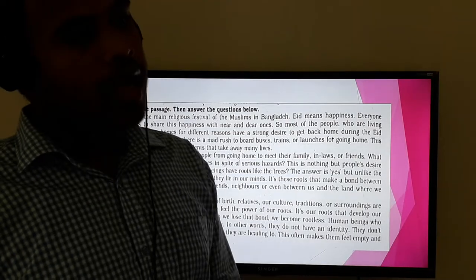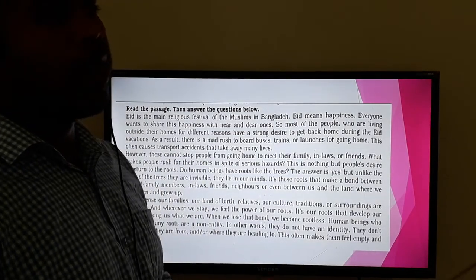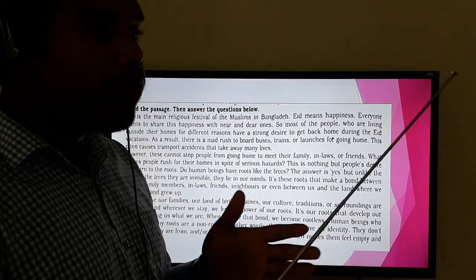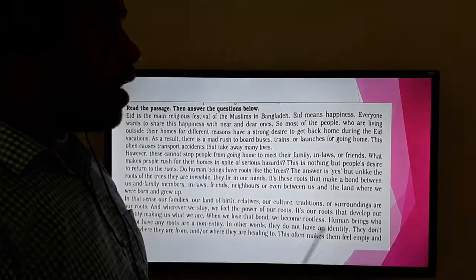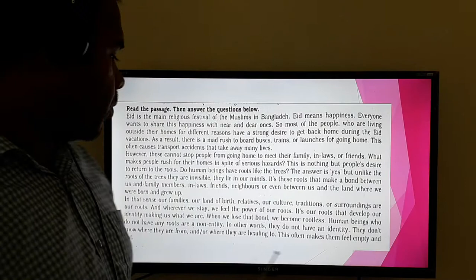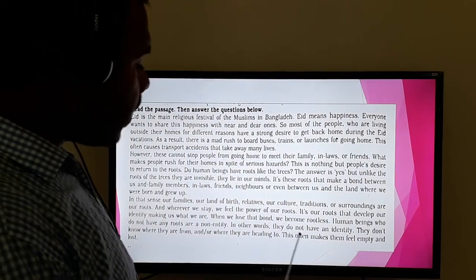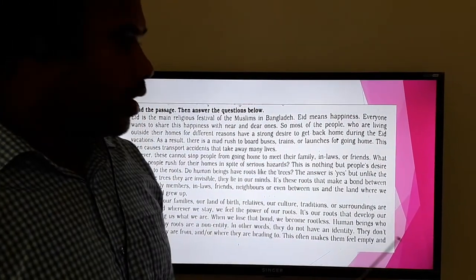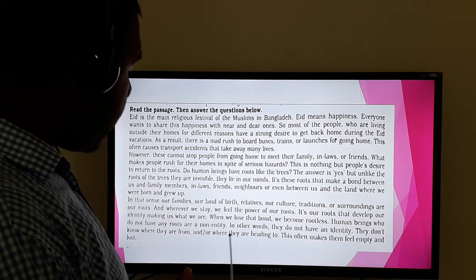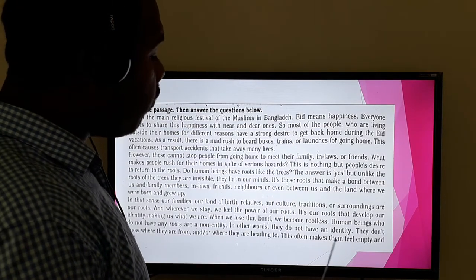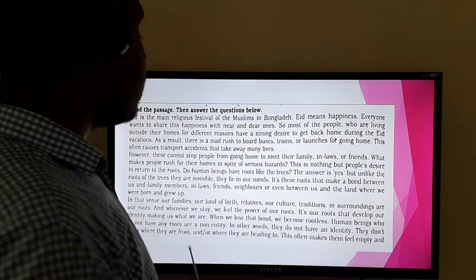And for example, I told you earlier that you can think about the Rohingya people. They're looking for their existence. They're looking for their identity, and they are suffering from that problem also. In other words, they do not have any identity, right? They don't know where they are from or where they are heading to. This often makes them feel empty and lost.